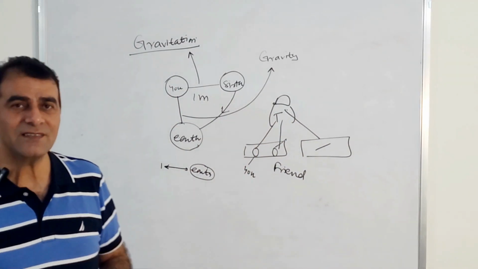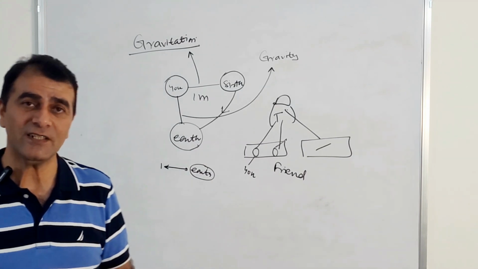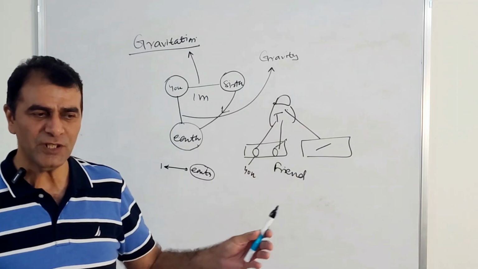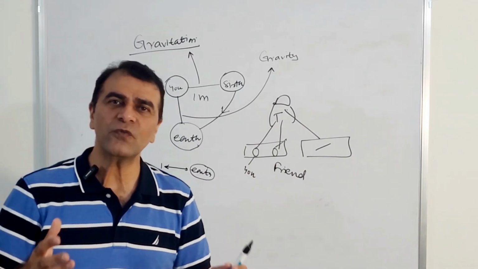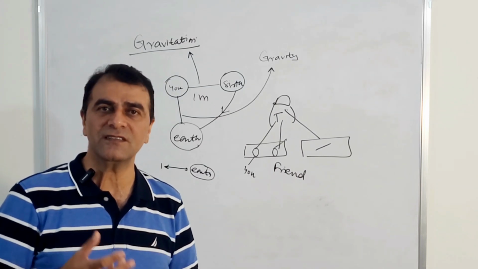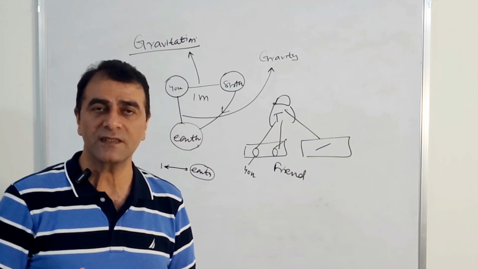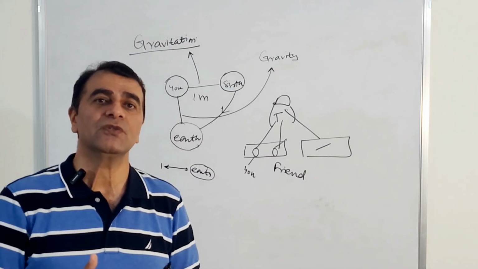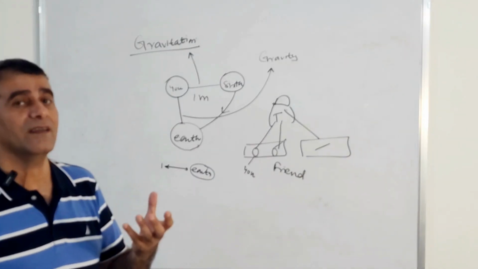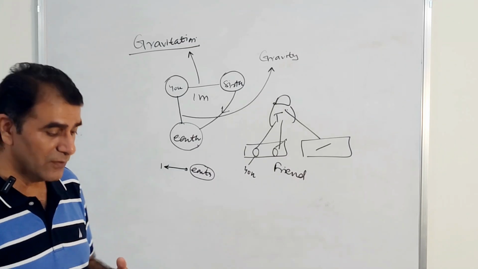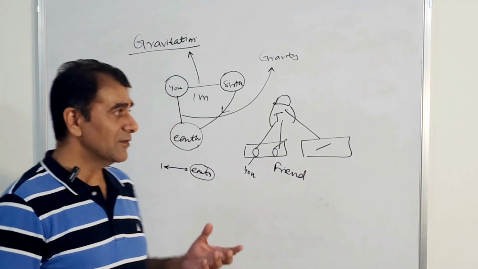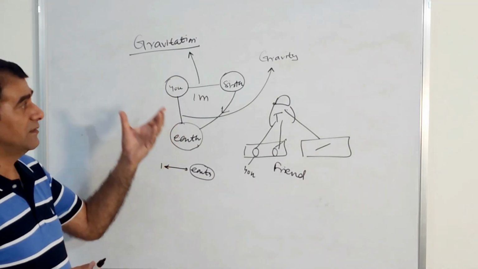Now, a question may arise in your mind. If there is a force of attraction between every two bodies, why are these bodies not stuck together? Why don't we feel a force when we are sitting in a room? Like if in a room we are sitting with our sister or mother or father, why don't we feel that force which attracts us towards each other? Let us find why. This why is very important because why gives you replies for many things in life.